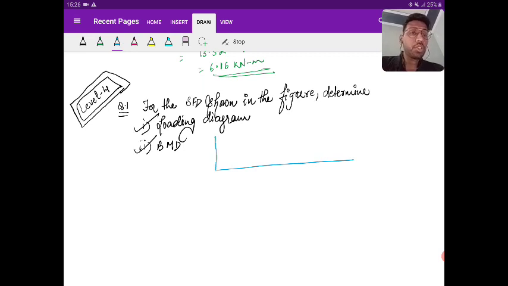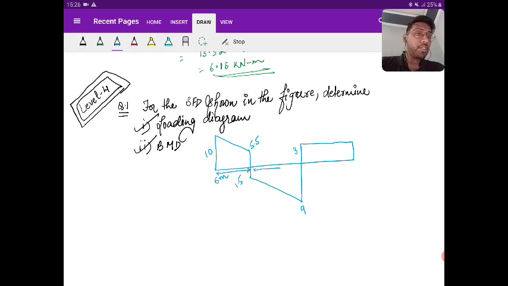So first point, there is a height 10, it goes to 5.5, then 1.5, then 9, it rises to 3, then constant, and the distances are given: 6 meter, 10 meter, and the next part 2 meter.